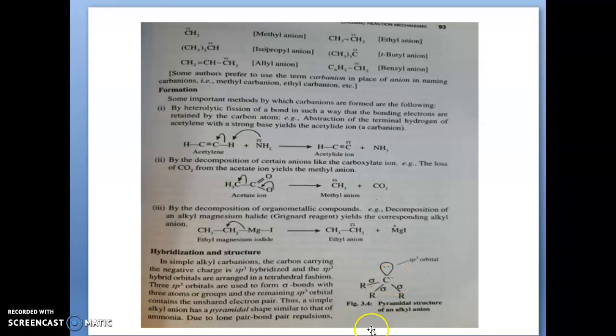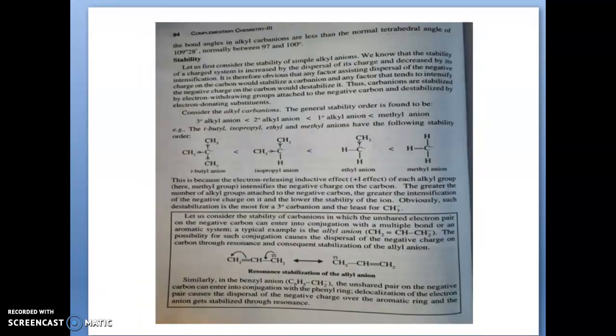So it is a pyramidal shape. A simple alkyl anion is pyramidal, similar to ammonia. But due to the lone pair, lone pair bond pair repulsion will happen, so its bond angle will be different from the normal tetrahedral structure. The normal tetrahedral bond angle is 109 degrees 28 minutes, but here it is 97 or 100 degrees.